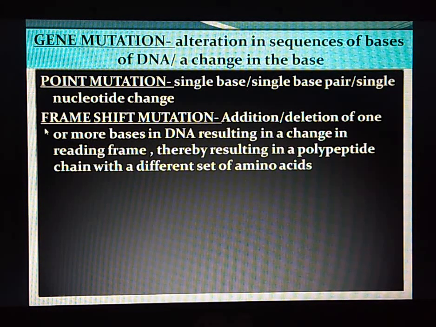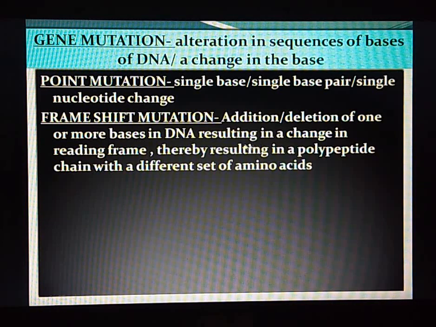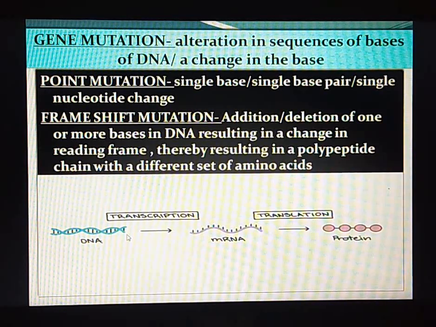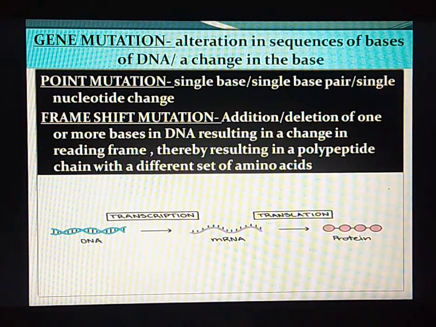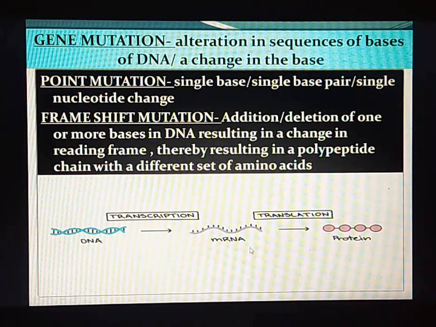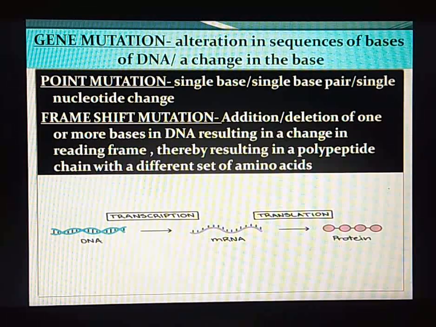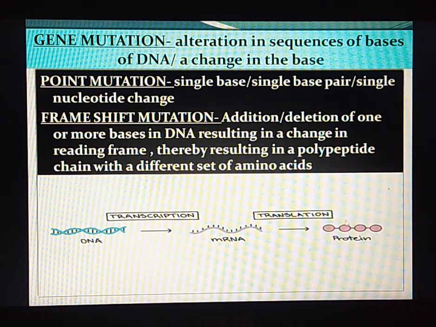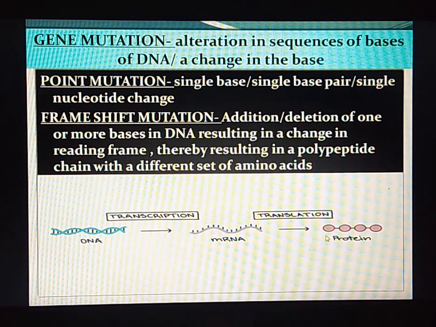Now, what do we mean by such mutation? Before going through the statement or the type of mutation, we will see what is the role of DNA. Whenever we are in need of any enzymes to carry out any physiological activity, proteins are required, and these proteins are formed by DNA.